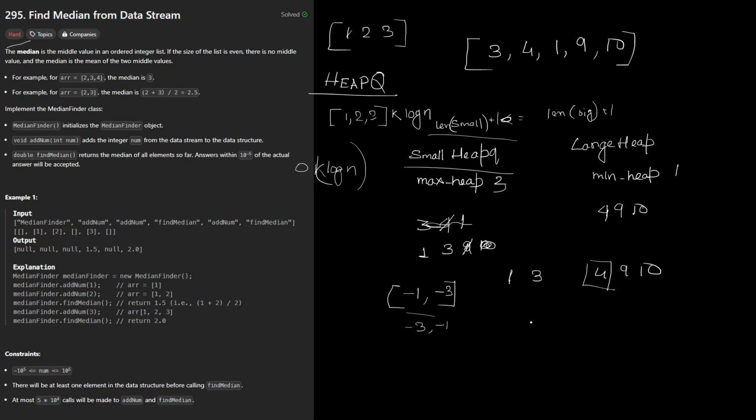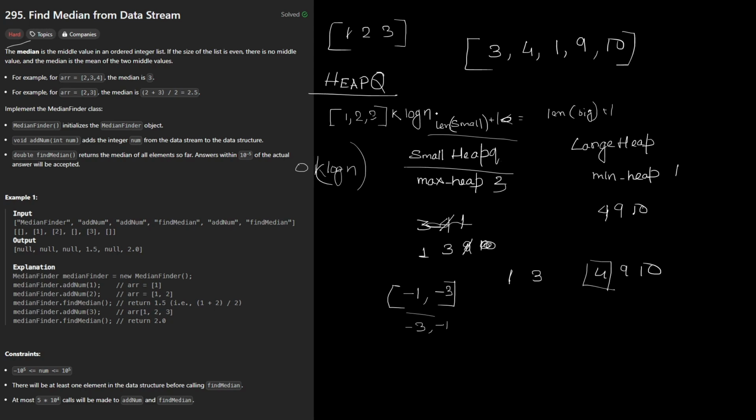Another thing, when you're going to return the result: in case both of them are unbalanced, whichever is having the larger number of elements is going to contain the median element. So we are going to pop that element out and return it.